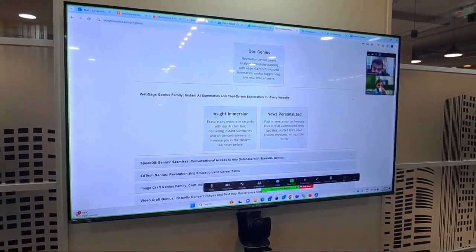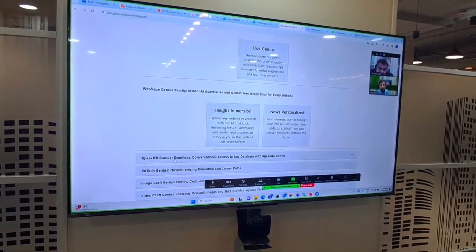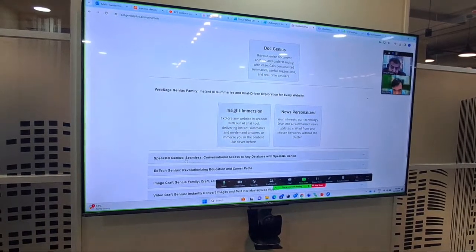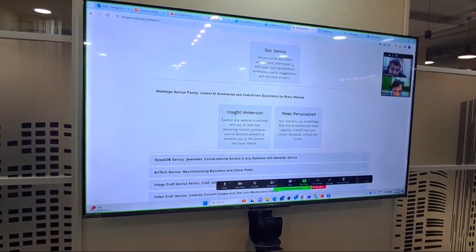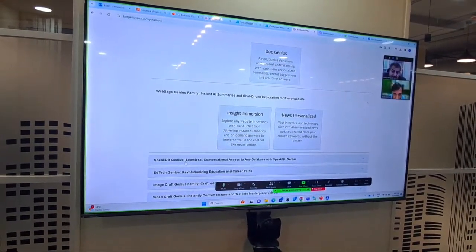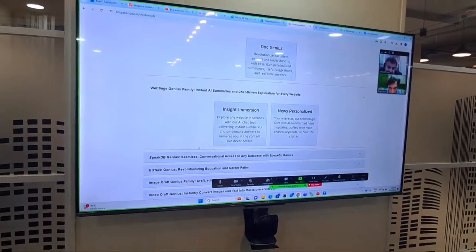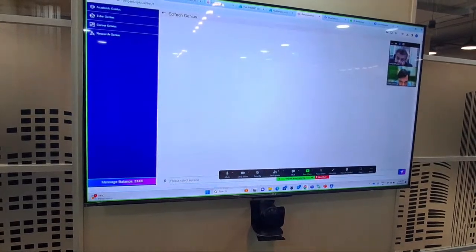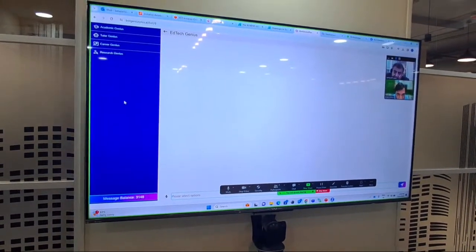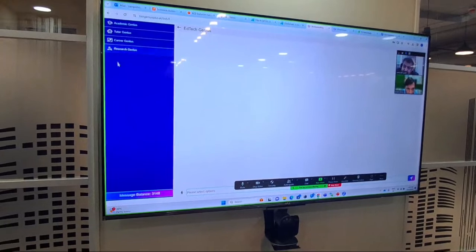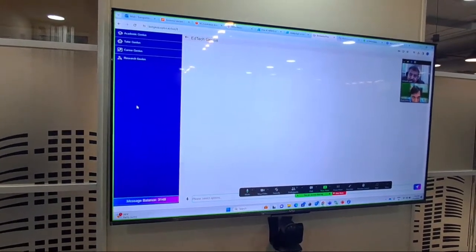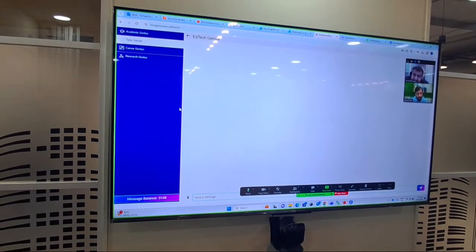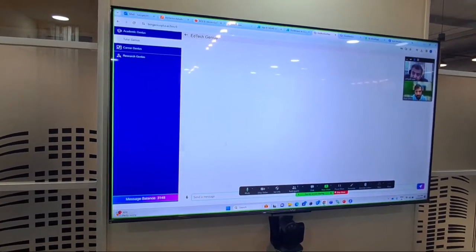SpeakDB Genius is a little technical, but for SQL databases, you can just write a natural language sentence and it converts that into SQL. EdTech Genius is a similar thing for the educational field, where students can do their research, or there is a Tutor Genius, so they can ask questions and get personalized tutoring.